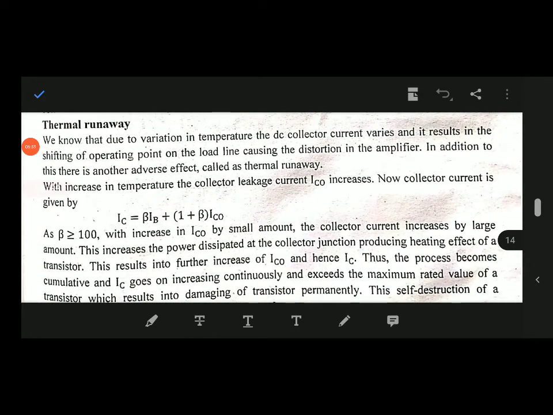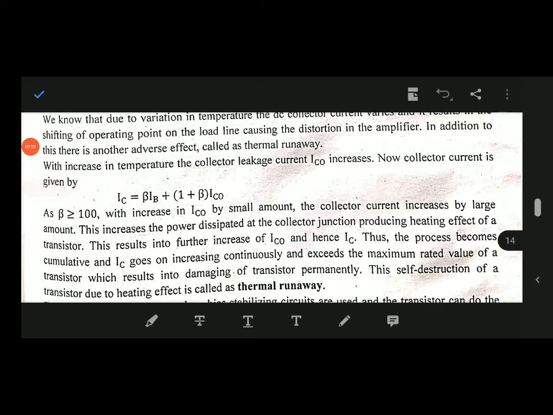Now the thermal runaway. We know that due to the variation of temperature, the DC collector current varies, and it results in the shifting of the operating point on the load line, causing distortion in the amplifier. In addition to this, there is another adverse effect called thermal runaway. With increase in temperature, the collector leakage current ICO increases. The collector current is given by IC equal to beta into IB plus (1 plus beta) multiplied by ICO. As beta is greater than or equal to 100, with an increase in collector leakage current by a small amount, the collector current increases by a large amount.